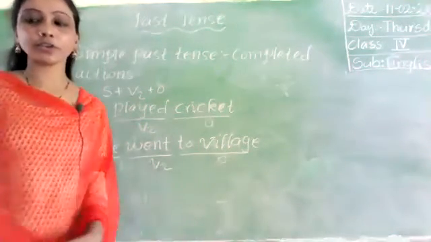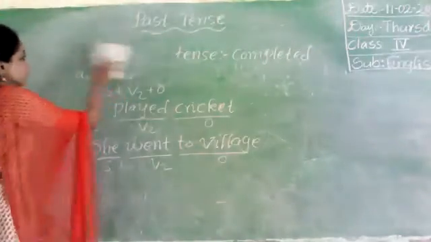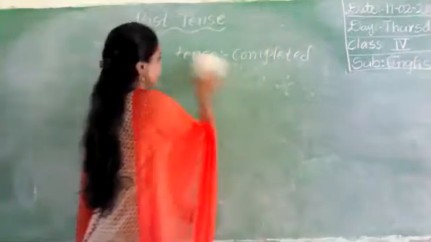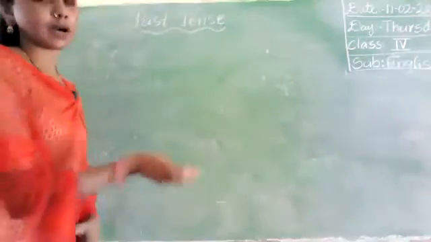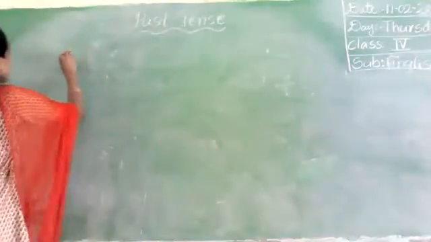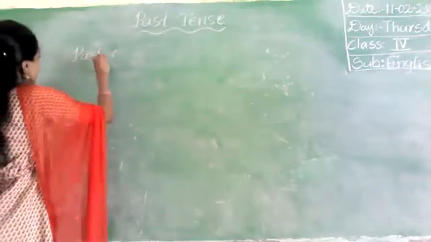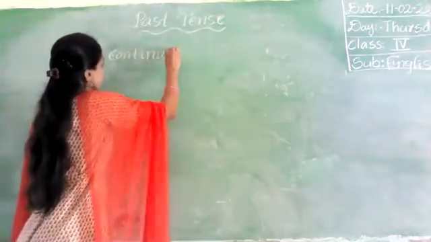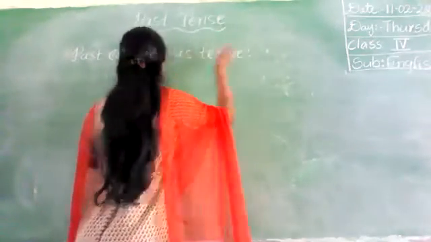Okay. Now I'm going to explain past continuous tense. This is the first one. In the past tense we have the second one, past continuous tense. I already explained about this in the previous class. Past continuous tense.